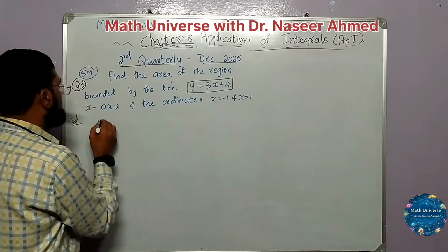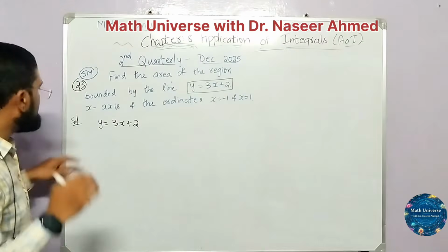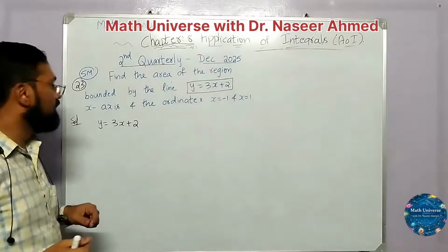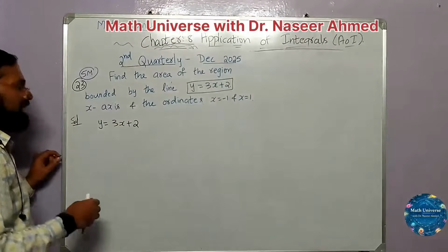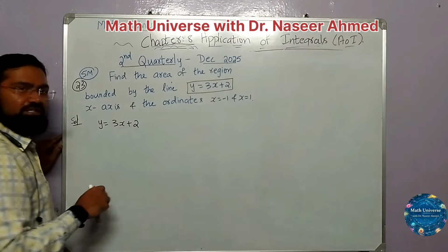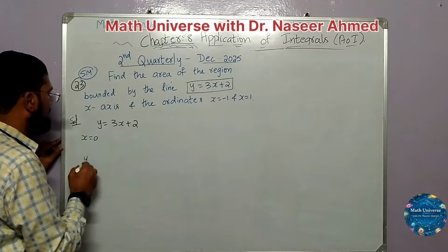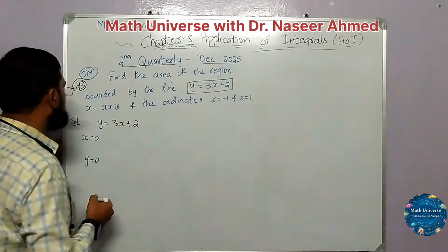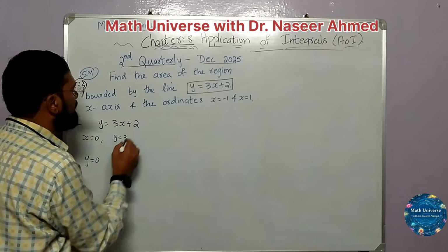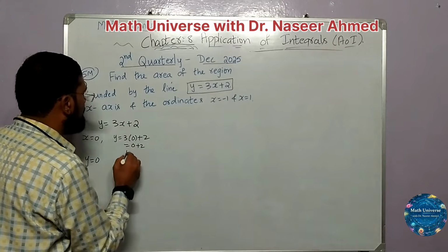So first let us find the coordinates. It's a line, and we know that a unique line will pass through 2 points. As I discussed in linear programming problems, whenever the constant is non-zero, I can take x equal to 0 and get the y value, and then take y equal to 0 and get the x value. So when x is equal to 0, y is equal to 3 times 0 plus 2, which is 0 plus 2, or y is equal to 2.